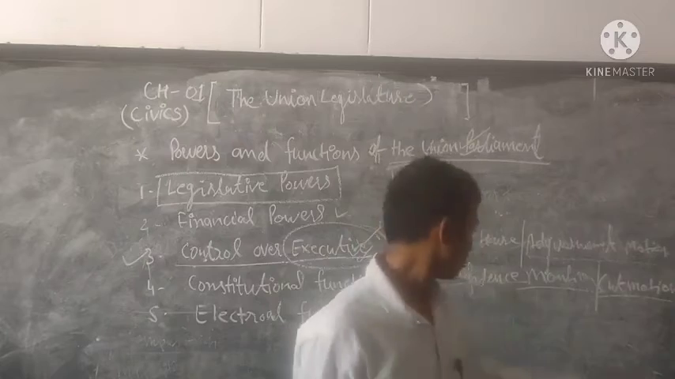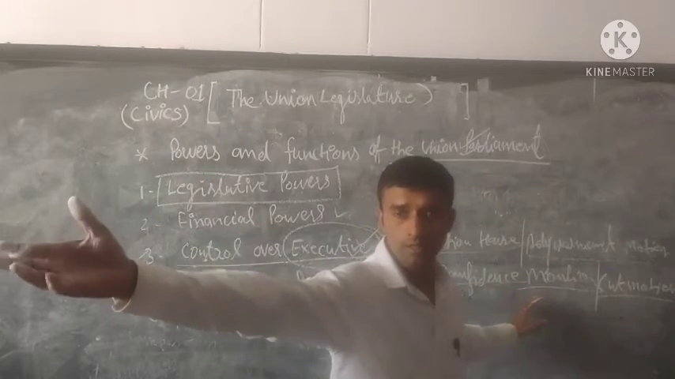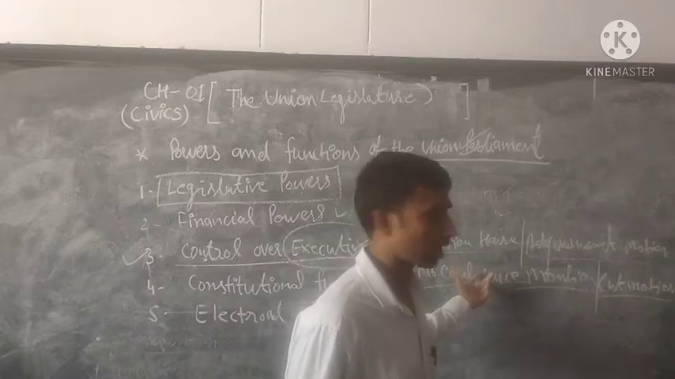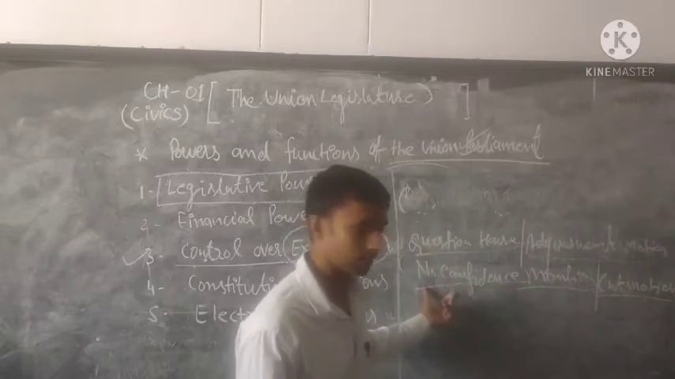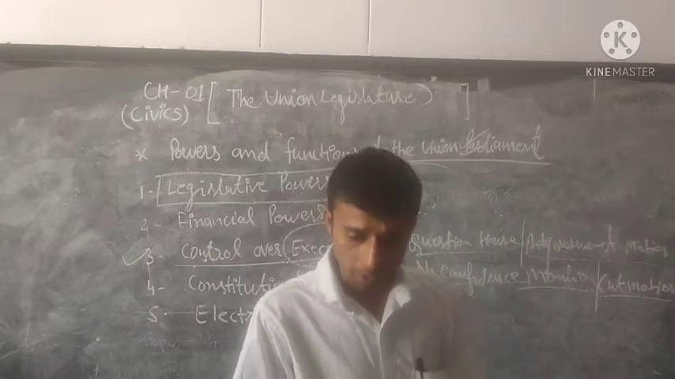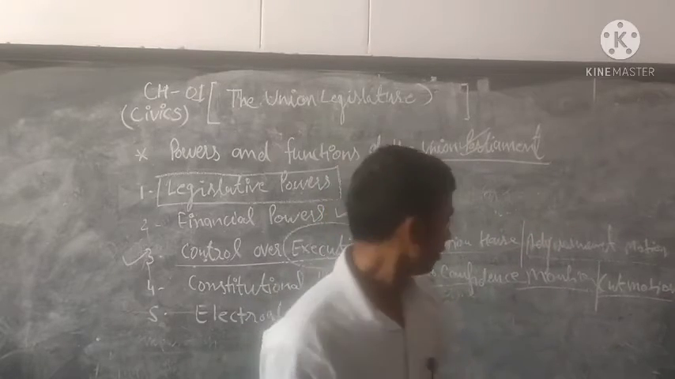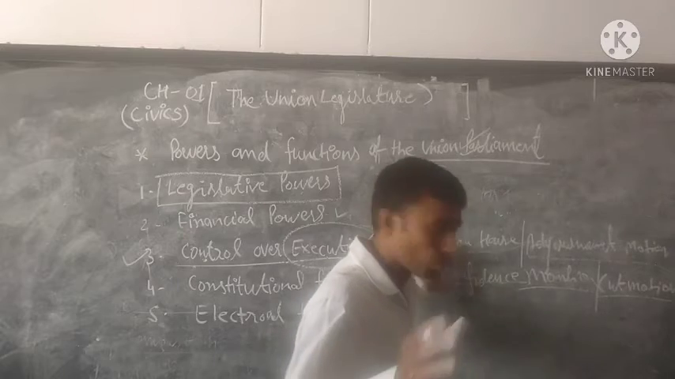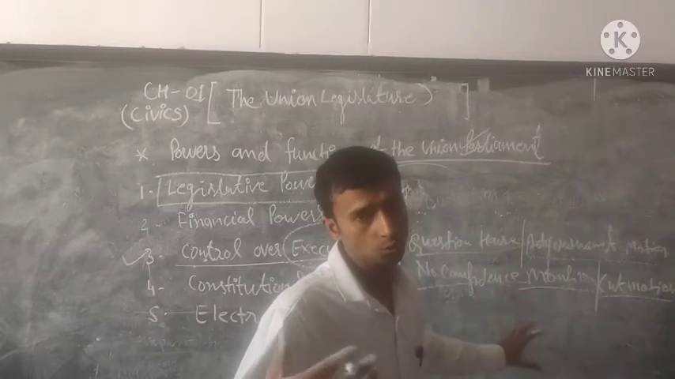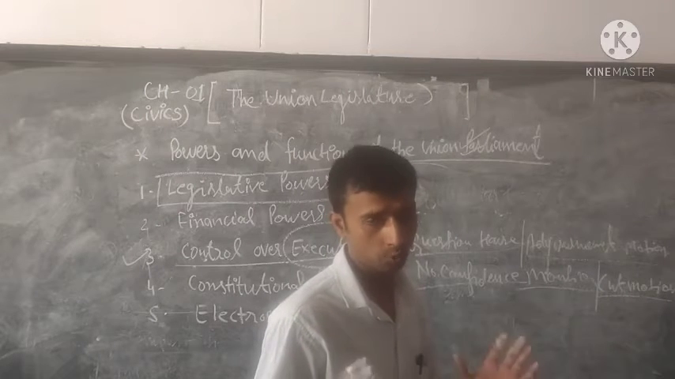We have discussed in detailed form in the last part of this chapter, because we already learned what is question hour, what is adjournment motion, what is no confidence motion, what is cut motion and what is the censure motion. But today you also learn that through these motions, through these weapons, our parliament controls the executive. I hope that is clear.